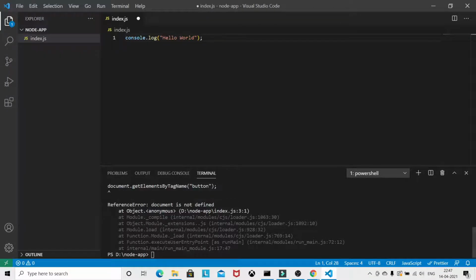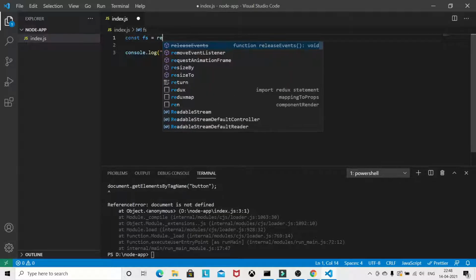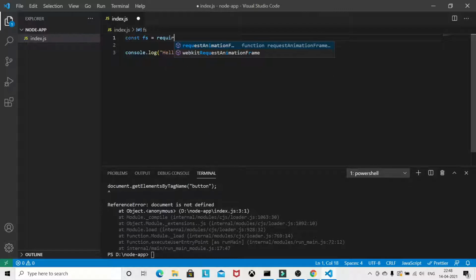Okay, so let's jump in. Now we will be working with the file system. Suppose I need fs. You don't even need to install this fs file system, it already comes with Node.js. So you can do require. I will remove this one.